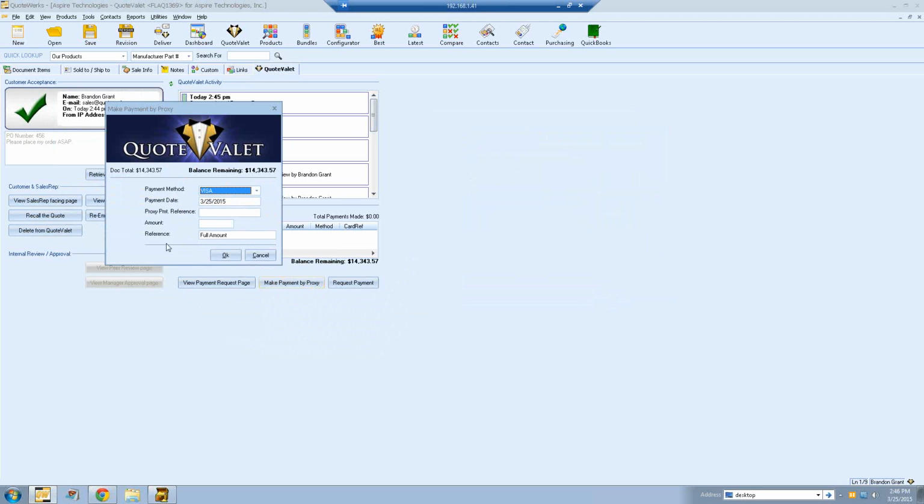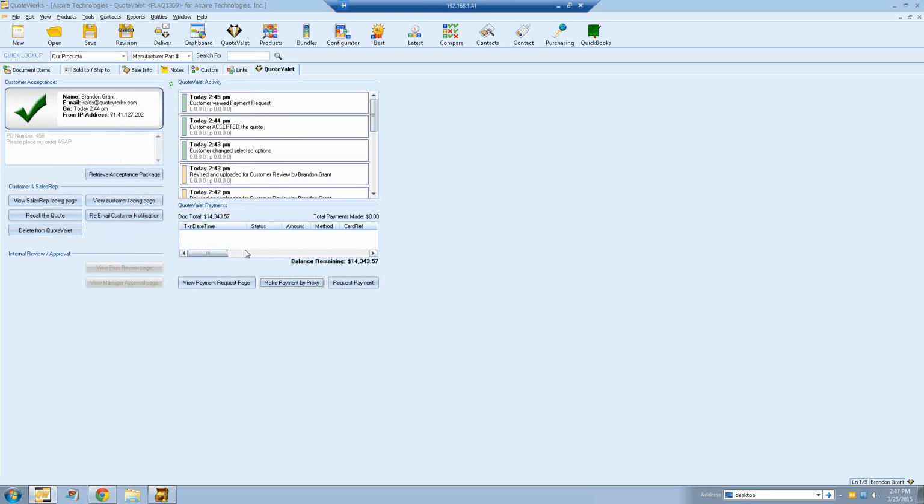So if you click on make payment by proxy, you can actually select the method. It's basically just doing it manually instead of automatically here in QuoteWerks. So if you want to say they paid with a check, you can put in the reference, paid by check, and then you can put in the amount or however much the option was, and then it'll show up here.